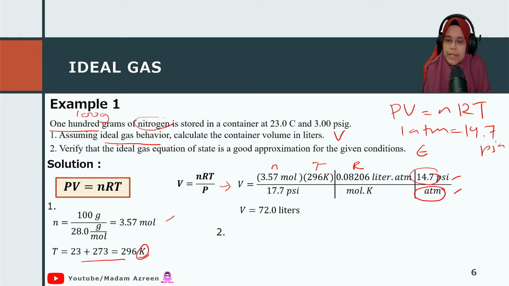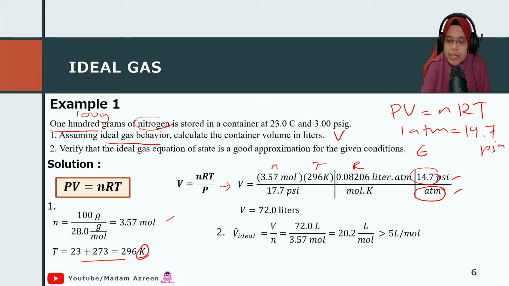Then we have to verify whether it is a good approximation or not, by calculating the error. Remember the formula from last time, where you find the difference between the ideal and the true value.